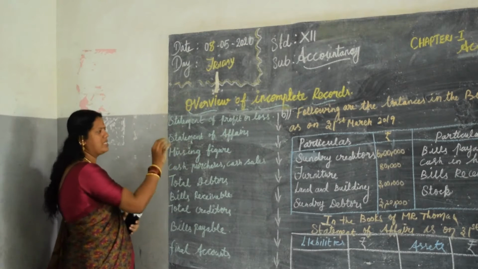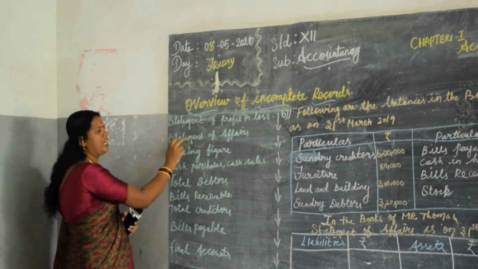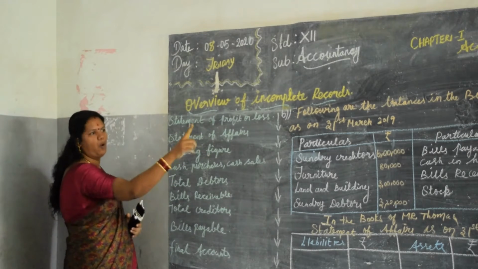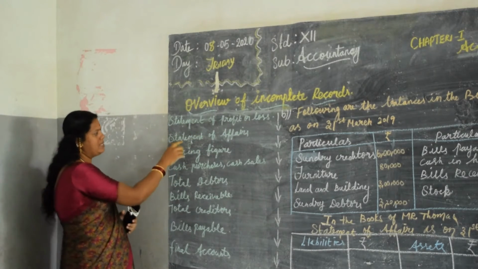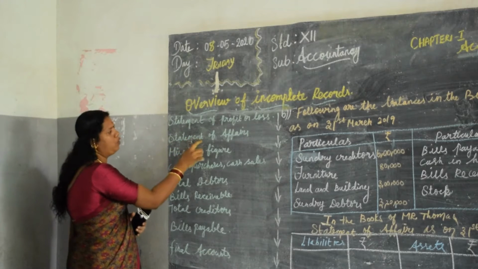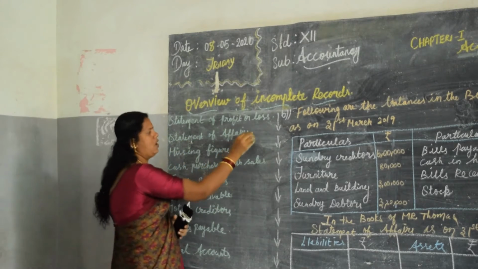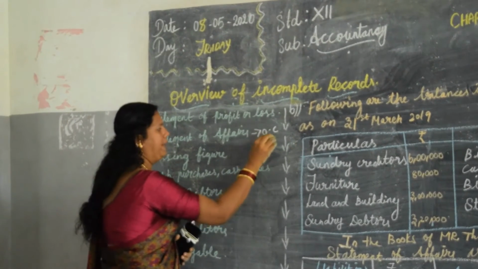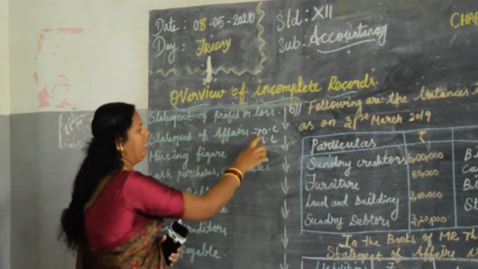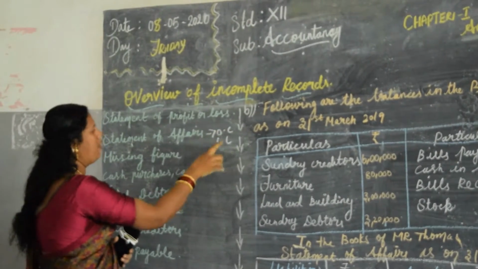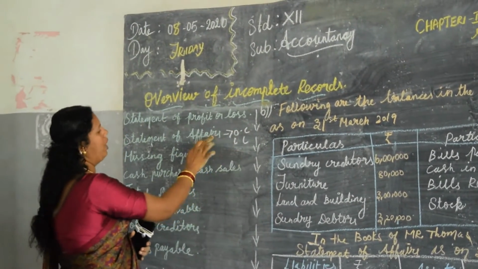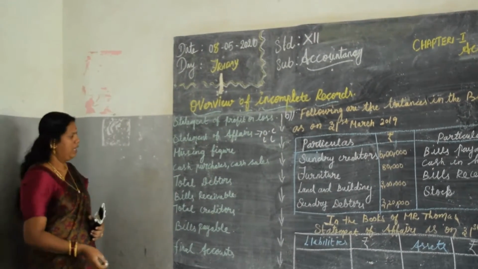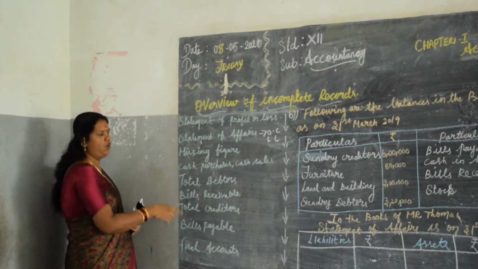So in today's session we are going to concentrate only on the statement of affairs. In the statement of affairs we are going to derive the three problems. One is what to find out in the statement of affairs, that is opening capital or closing capital. OC stands for opening capital and CC stands for closing capital. For only this purpose alone we are finding out the statement of affairs. In the next classes we will deal with these things.